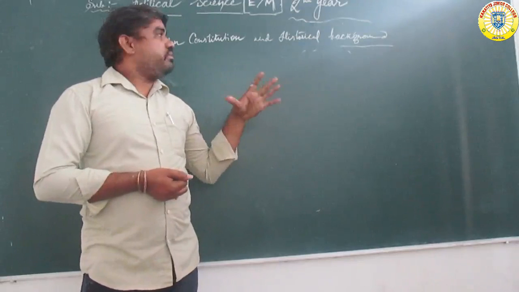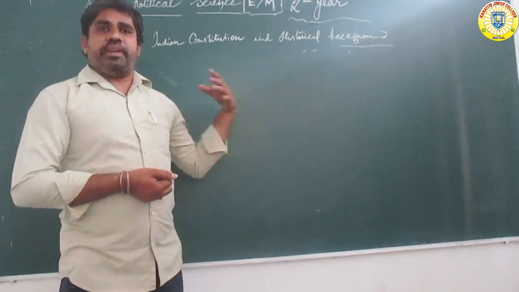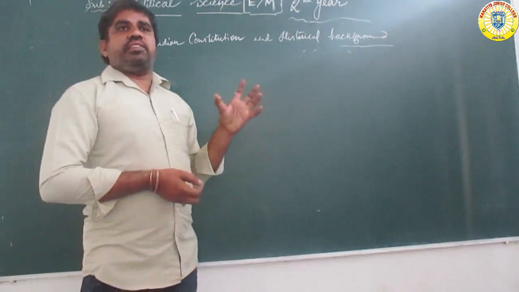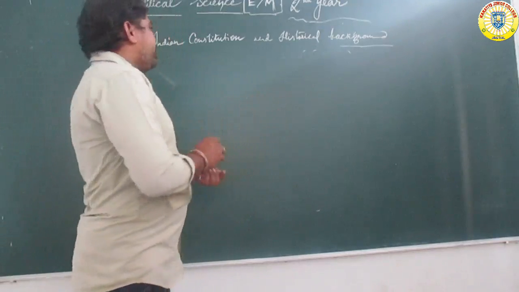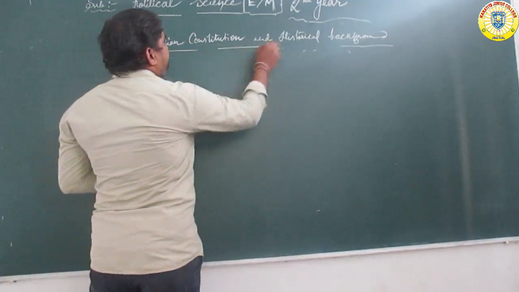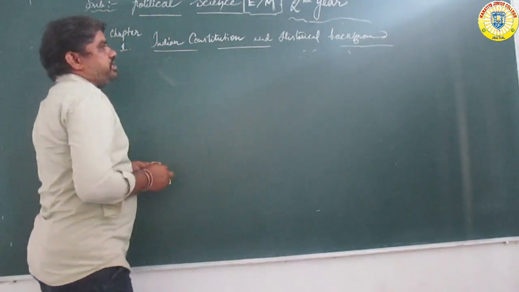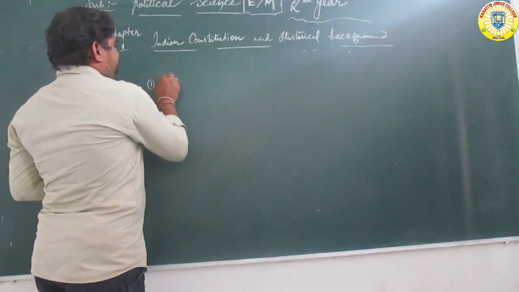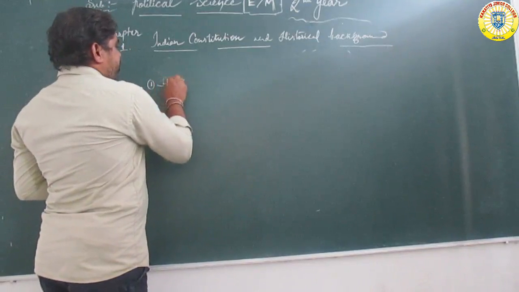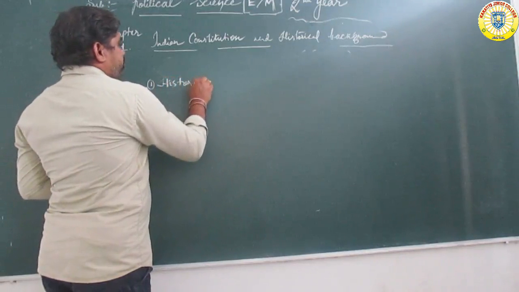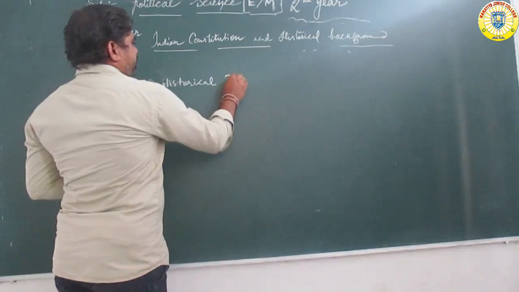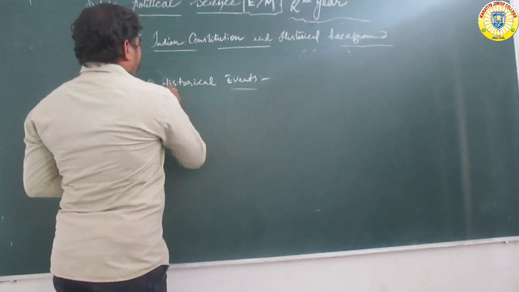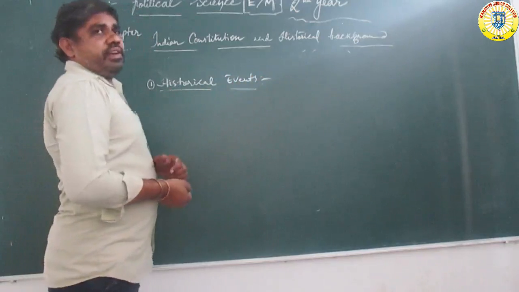Background, and some important national movements. The national movement, how it changed the constitutional system. In this chapter we shall study the historical events. What are the main historical events? Number one, historical events.